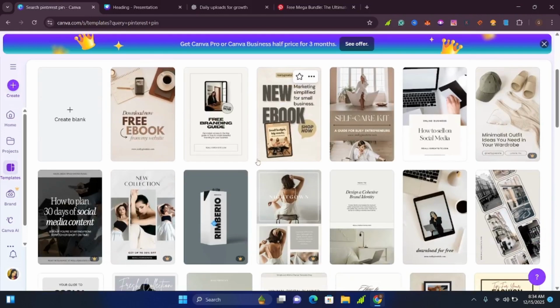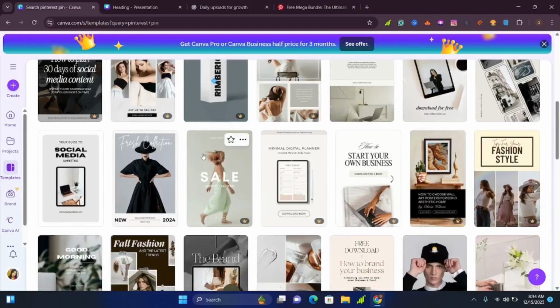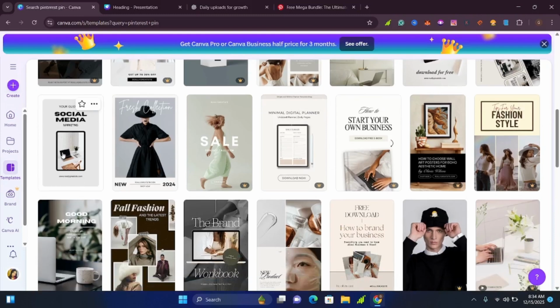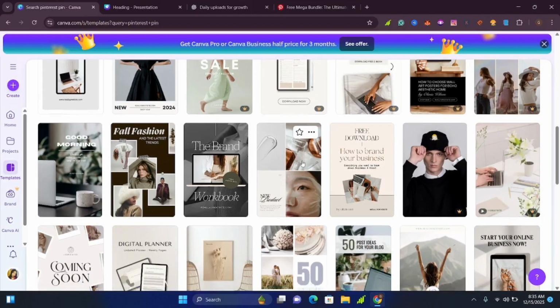So these are different templates that you can use from Canva to create your pin that you can put on Pinterest. If you want something about fashion, you can use this if that's what you are selling, maybe a fashion ebook, or you can use this one if you are selling something about social media and marketing.